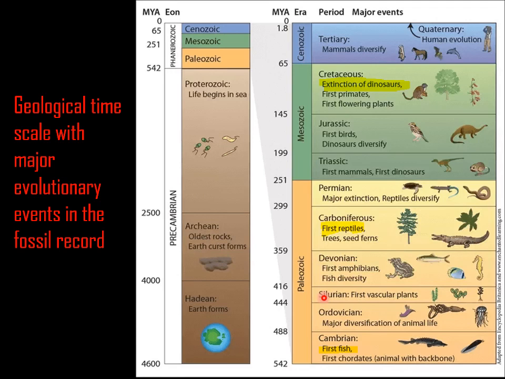Whereas in Silurian, the first vascular plant appeared or diversified. In the Devonian period, fish diversified. The first fish appeared in the Cambrian period, whereas in the Devonian period the species of fishes evolved, and the first amphibian also appears.